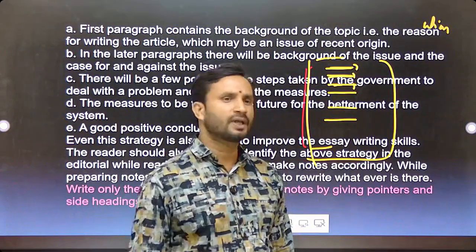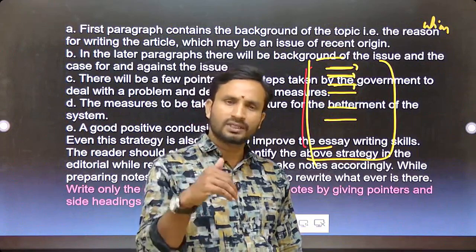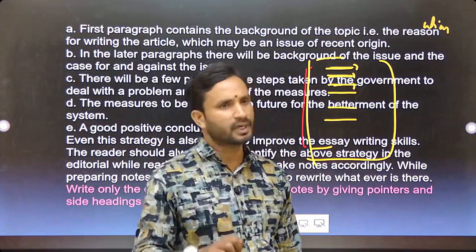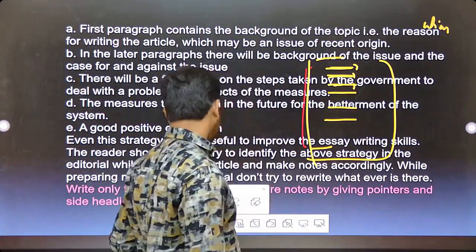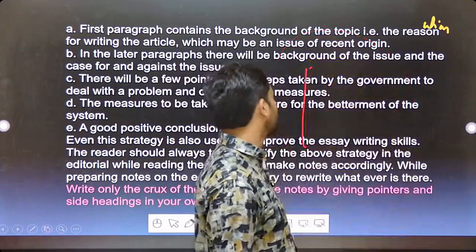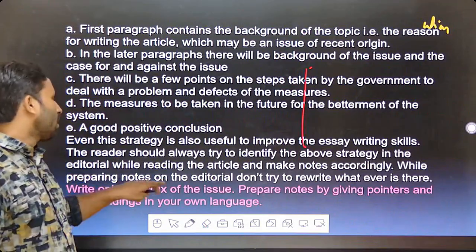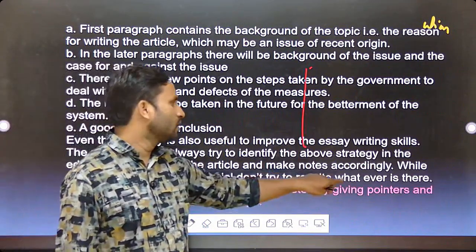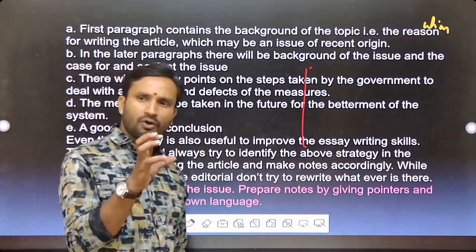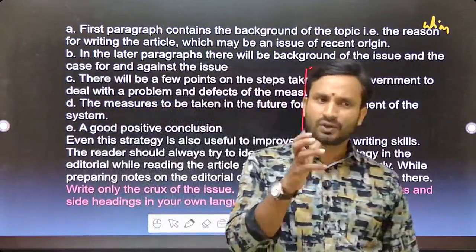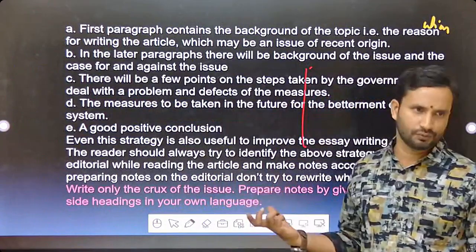What is the essence of this particular article? What is the author saying? What is the author's opinion about this particular article? Clear? So for these questions you have to make short notes. See, while preparing notes on the editorial, don't try to rewrite whatever is there. Only the crux of the issue. You have to make short notes of the essence of this particular issue.